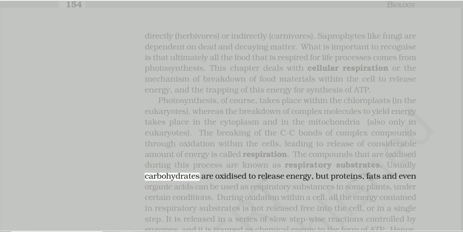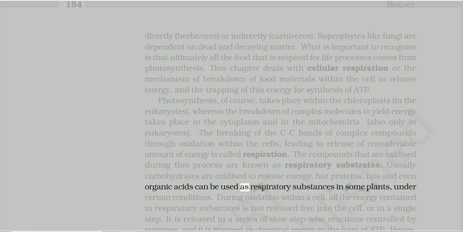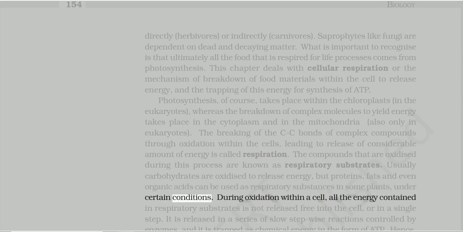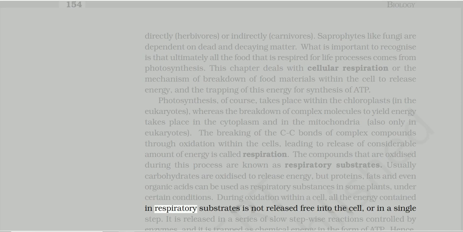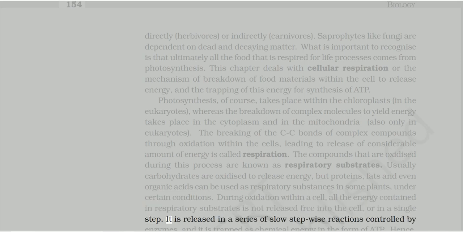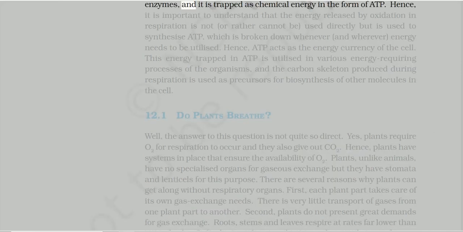Usually carbohydrates are oxidized to release energy, but proteins, fats and even organic acids can be used as respiratory substrates in some plants, under certain conditions. During oxidation within a cell, all the energy contained in respiratory substrates is not released free into the cell, or in a single step. It is released in a series of slow stepwise reactions controlled by enzymes, and it is trapped as chemical energy in the form of ATP.